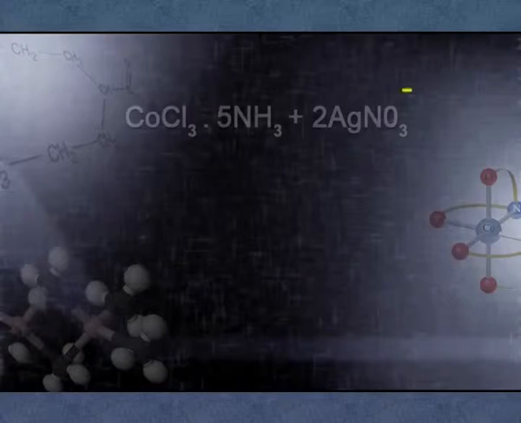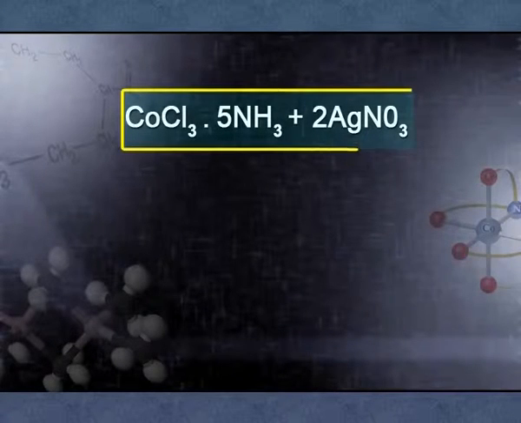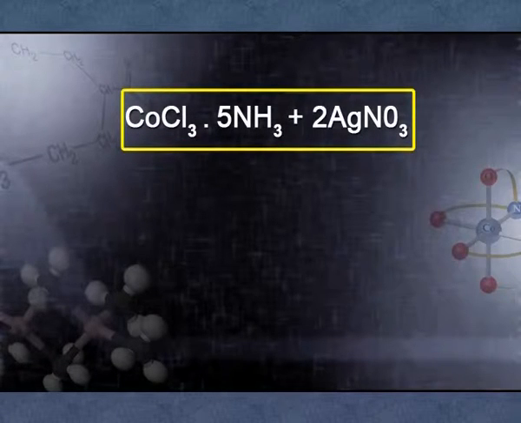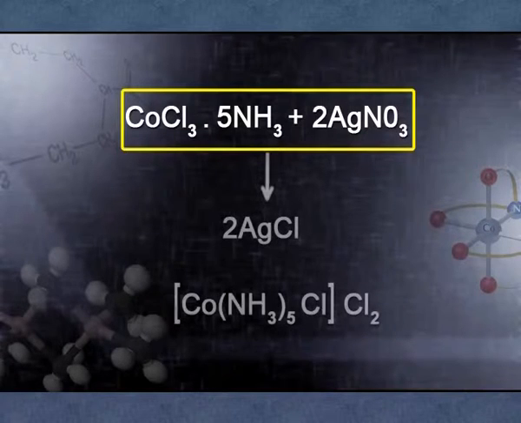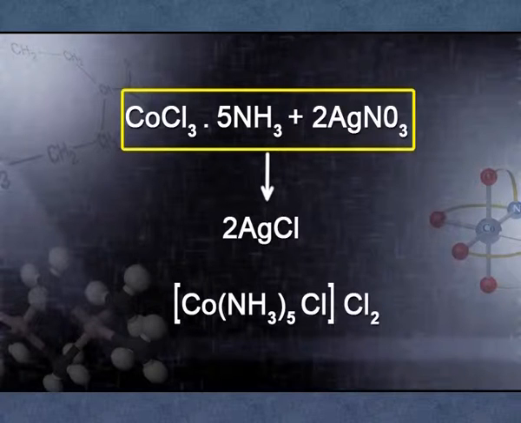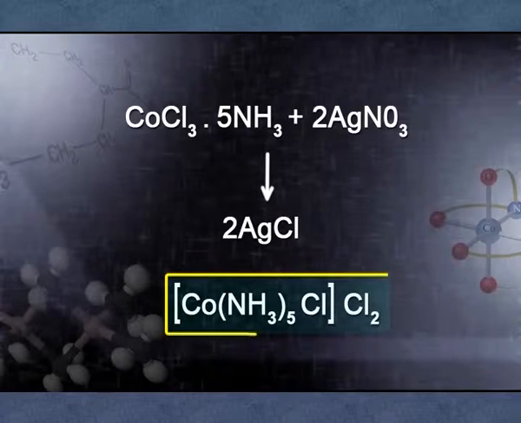The second compound synthesized is CoCl3·5NH3. Again he added silver nitrate and found only 2 moles of AgCl. It indicates that out of 3, only 2 chloride ions are present outside the square bracket and 1 is present inside. So this suggests the formula [Co(NH3)5Cl]Cl2. Similarly, you can take CoCl3·4NH3, where you find only 1 AgCl. You get [Co(NH3)4Cl2]Cl, with 1 Cl outside the coordination sphere.